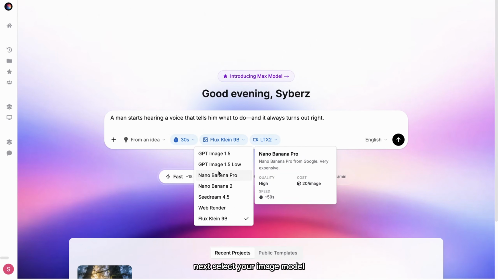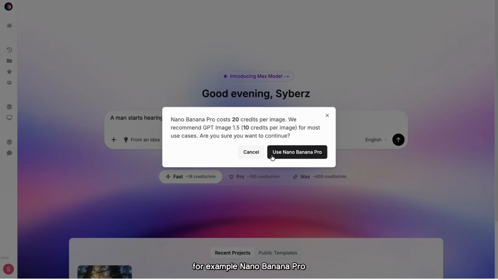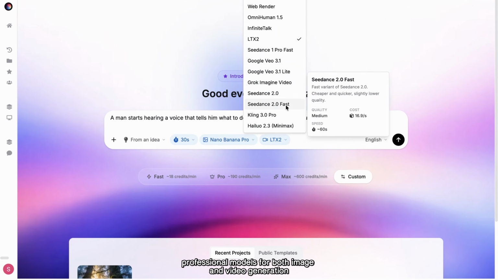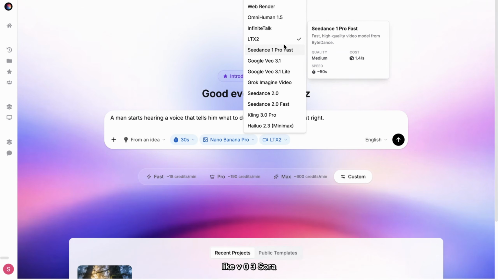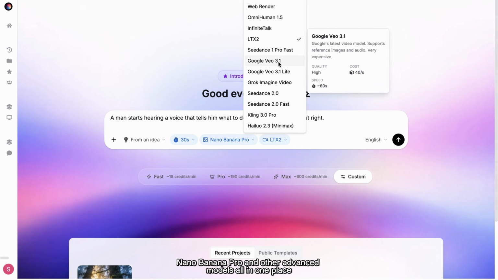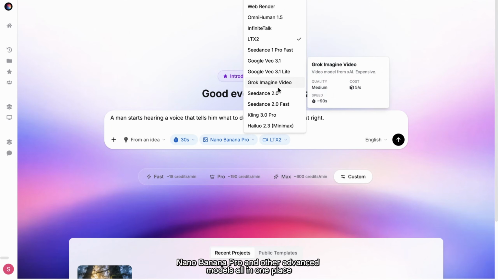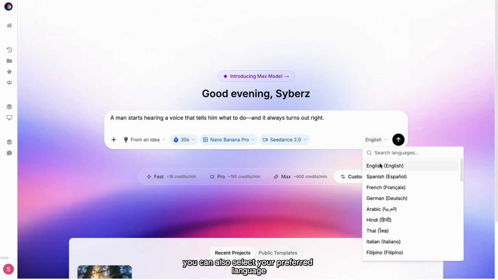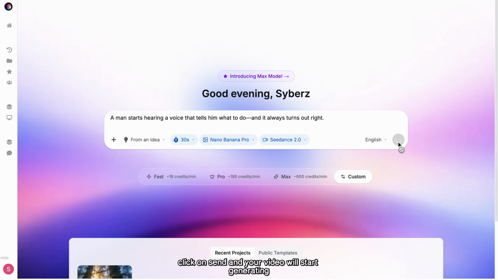Next, select your image model, for example, Nano Banana Pro. You get access to all premium professional models for both image and video generation, like VO3, Sora, Nano Banana Pro, and other advanced models, all in one place. Then choose a video model like Seedance 2.0. You can also select your preferred language. I'll keep it in English. Finally, click on Send and your video will start generating.